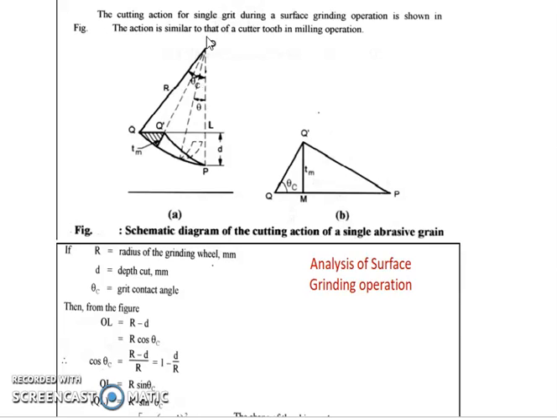Because we can apply the trigonometric ratio in this triangle, all these will be equal to R. This angle is theta C, so OL comes out to be the cos theta component. So OL equal to R cos theta C. So cos theta C comes out to be (R minus d) over R, equal to 1 minus d by R. Similarly, again applying the trigonometric ratio in the same triangle, QL will come out to be R sin theta C, or QL square equal to R square sin square theta C.